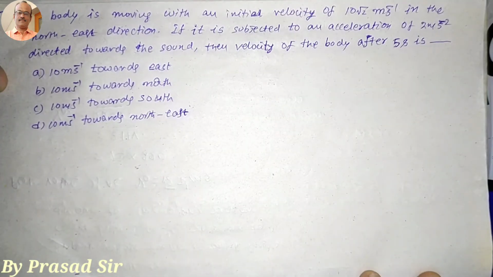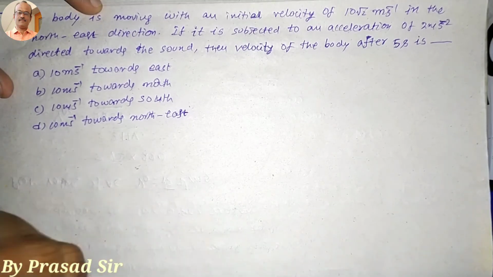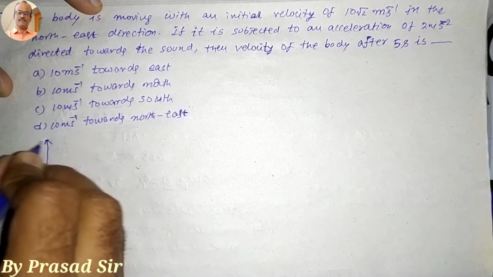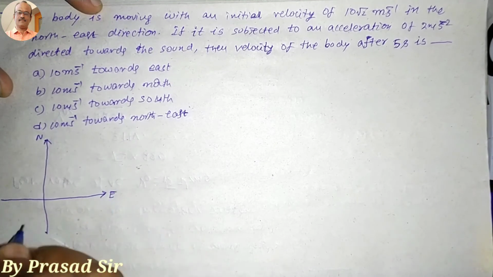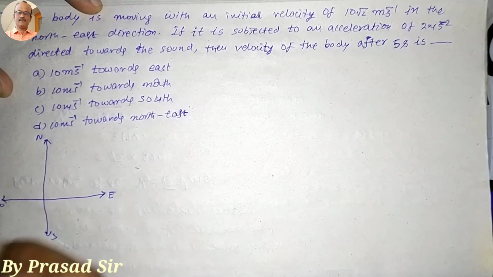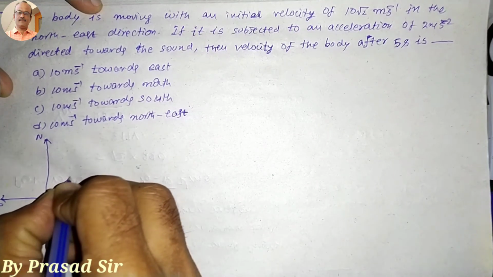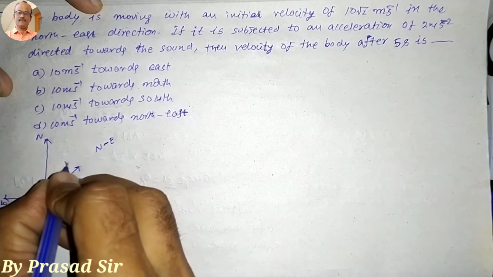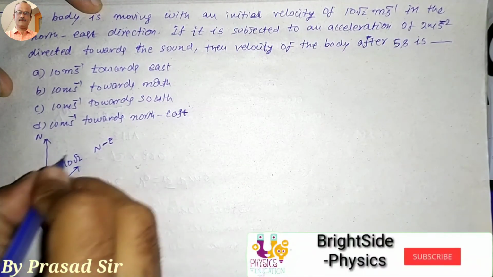Now the question number 30. A body is moving with an initial velocity of 10 root 2 meters per second in the northeast direction. If it is subjected to an acceleration of 2 meters per second square directed toward the south, then the velocity of the body after 5 seconds is how much? So first of all, this is the north direction and this is the east direction, and this is the west and this is the south. So starting from here, it is moving towards the northeast direction with the velocity 10 root 2 meters per second.